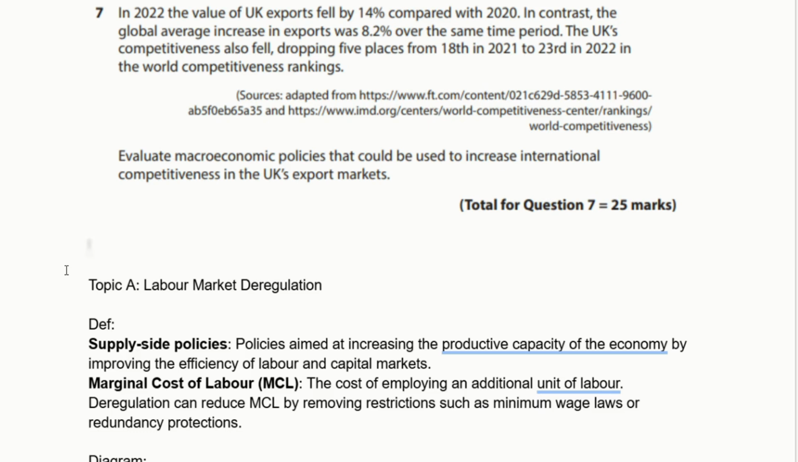Hello everyone, today I just want to go through an A-Level Economics past paper question. This should be from a paper 2 at Edexcel. I think it is the 2023.